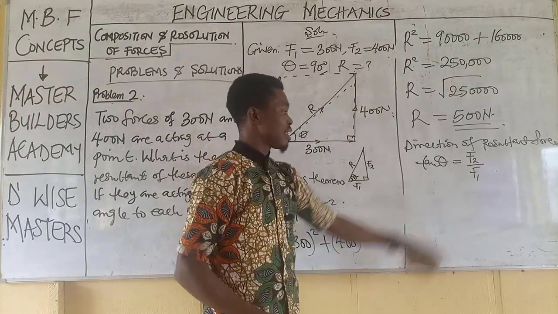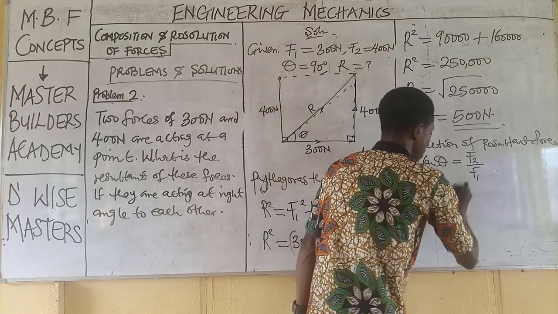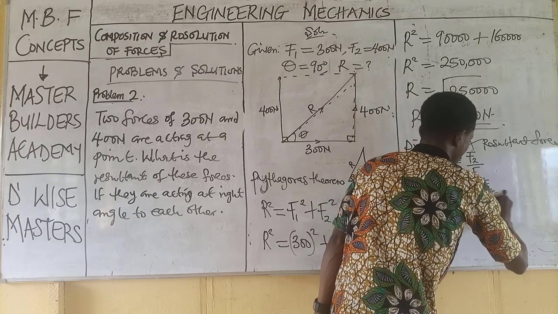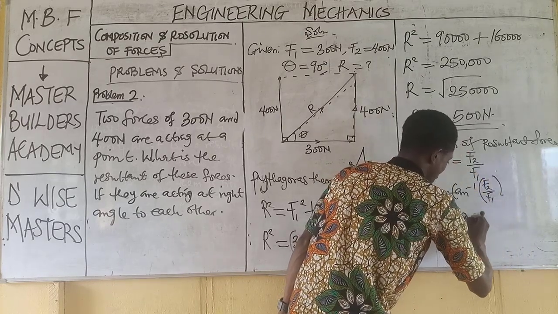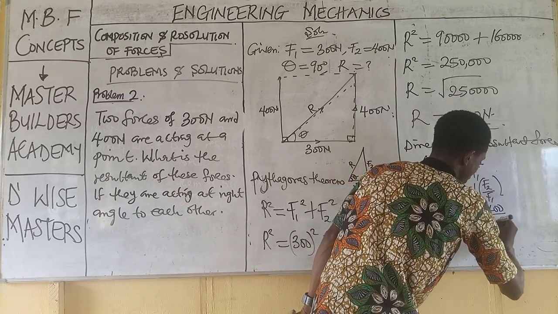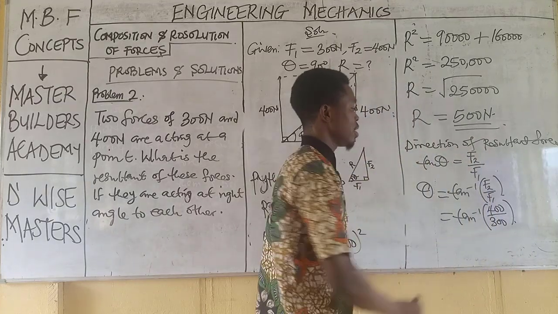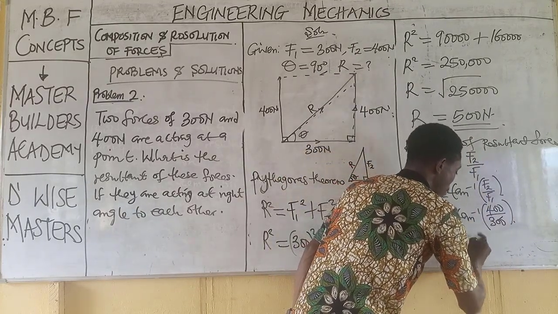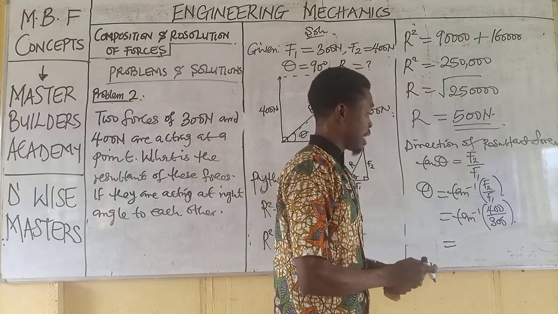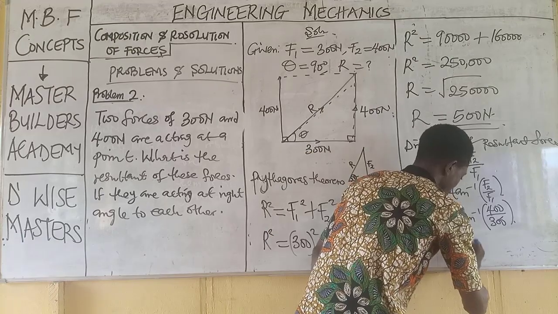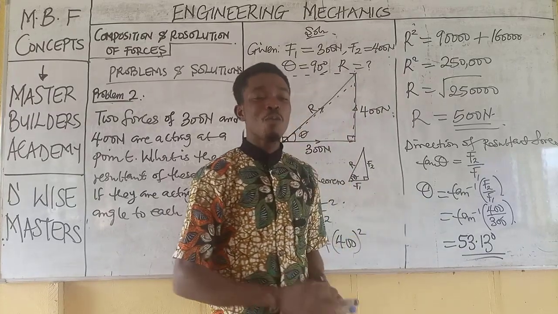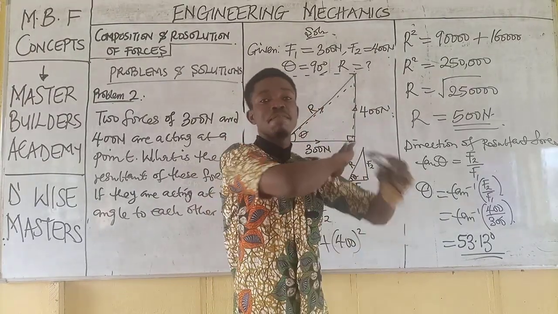Are we there? So we put this down. Then theta becomes the tan inverse of F2 over F1. Then theta becomes the tan inverse of 400 over 300. Then whatever we have here becomes the answer. So the tan inverse of 400 divided by 300 is 53.13 degrees. This is the angle of the resultant force.